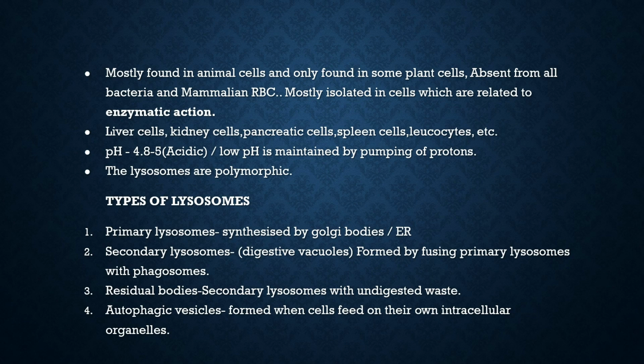The primary lysosomes are synthesized by Golgi bodies or endoplasmic reticulum, whereas the secondary lysosomes are called digestive vacuoles, which are formed by the fusion of primary lysosomes with phagosomes. The residual bodies are secondary lysosomes with undigested wastes. Autophagic vesicles, as the name says, are formed when they feed on their own cells.